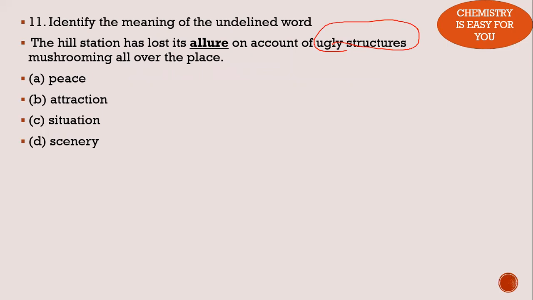Peace would not be lost if there is some ugly structure. Peace is some kind of feeling that occurs because of the calmness of the place. If some bad structures grow there, it will not affect the peace of that place or the scenery of the place. But the attraction of the place will be lost when there is an ugly structure. So that is the answer. Answer is option B, attraction. Again, here also we identified the operating word, which is ugly structures. The hill station lost something because of some ugly structures. What would they lose? The beauty or the attraction of the place will be lost when there is something ugly or bad in the place.